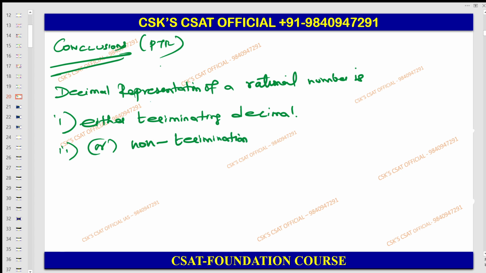Listen carefully, decimal representation of a rational number is either terminating or non-terminating decimal.